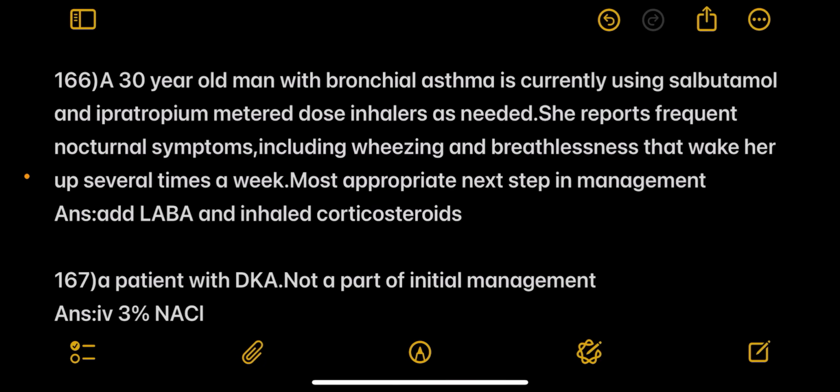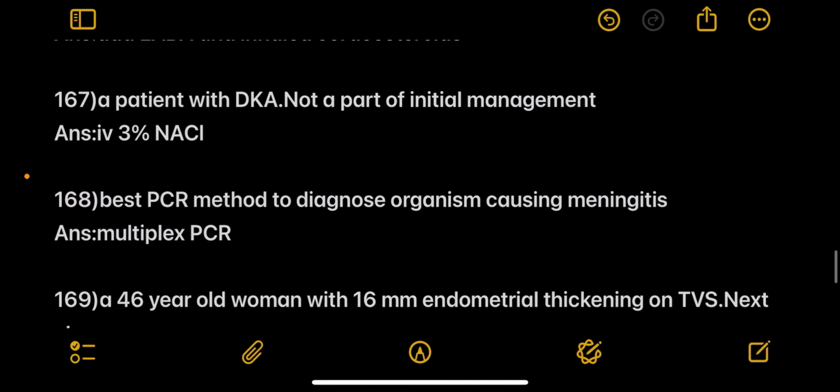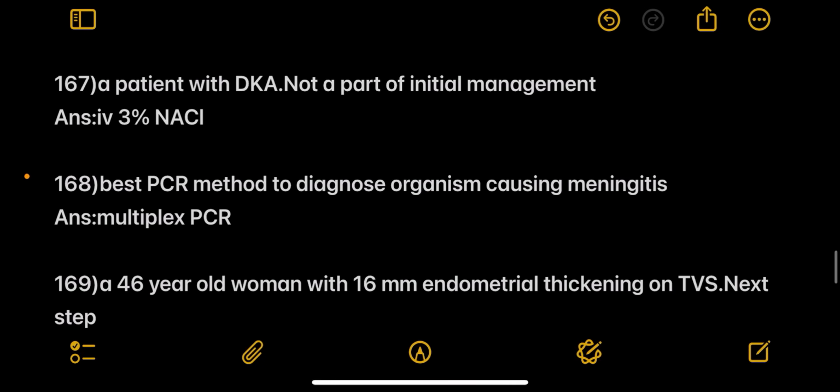Next, a 30-year-old man with bronchial asthma is currently using salbutamol and ipratropium metered dose inhalers as needed. He reports frequent nocturnal symptoms including wheezing and breathlessness that wake him up several times in a week. Most appropriate next step is add LABA and inhaled corticosteroids. Next, a patient with DKA, not a part of initial management is IV 3% NaCl.